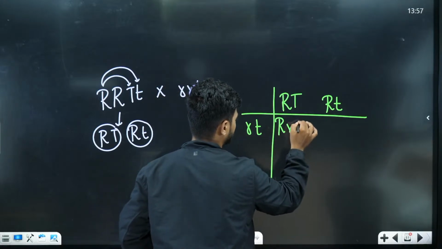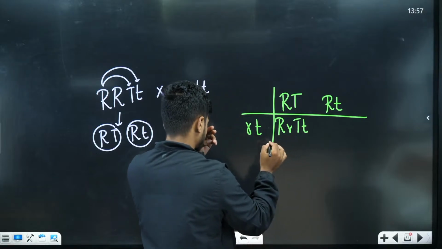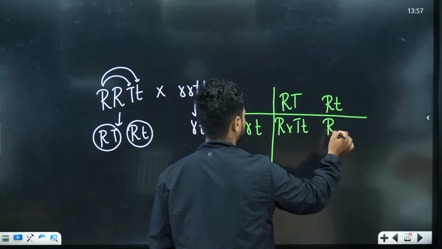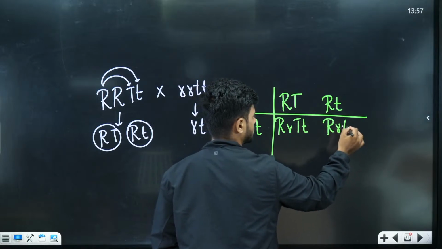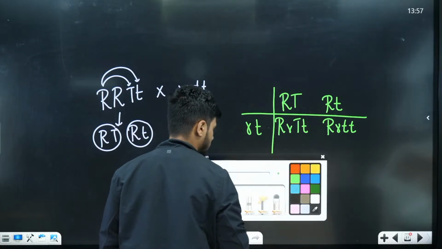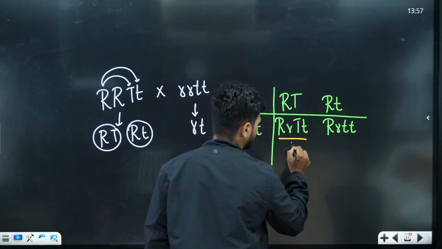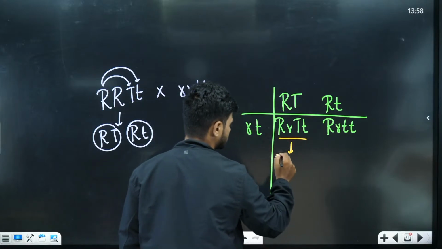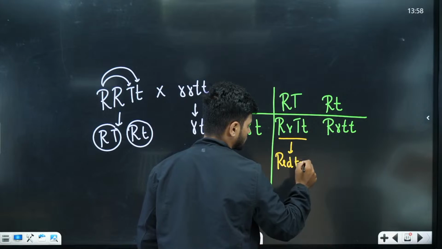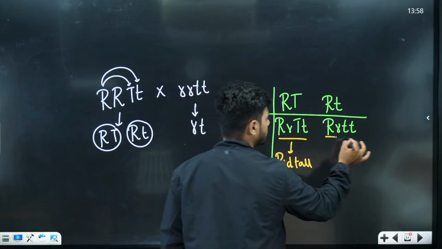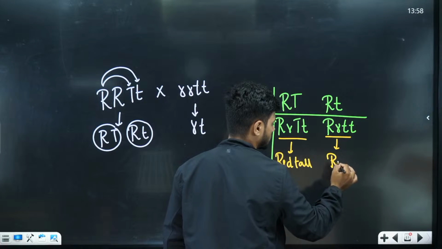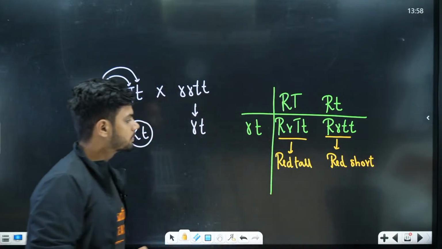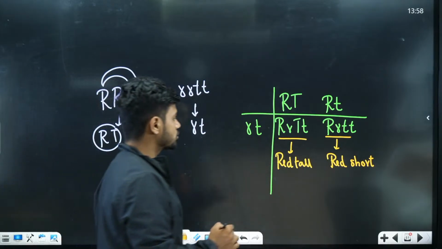Capital R, capital T, small t. Capital R, small t, small t. Now this plant here, what will be the phenotype? Red and tall. This will be red and short. Red and short.